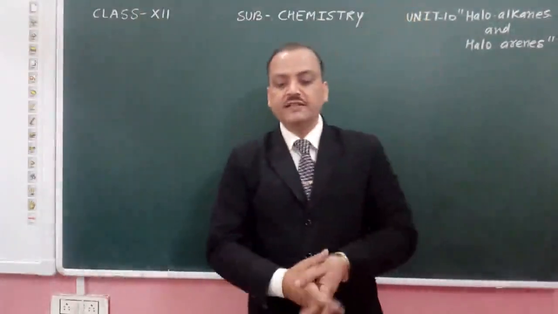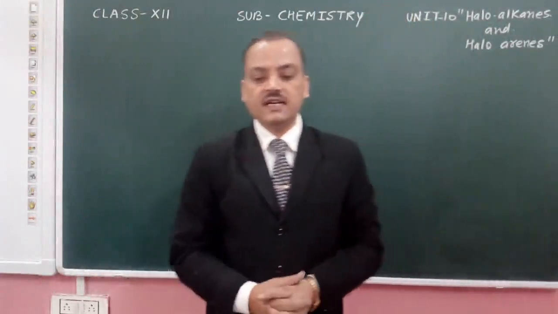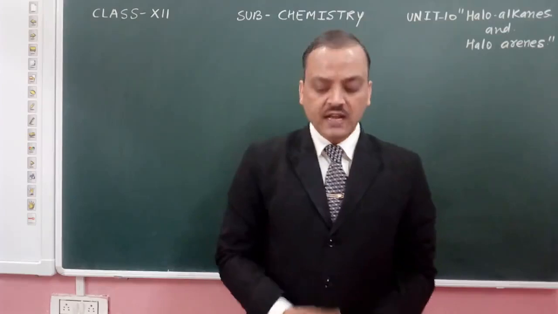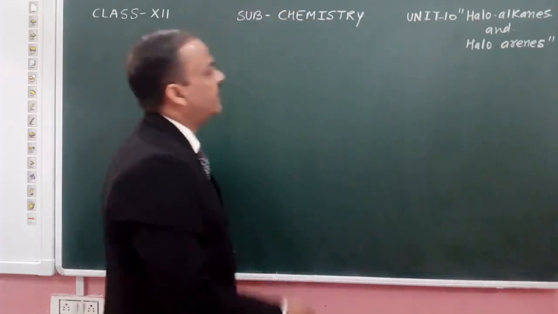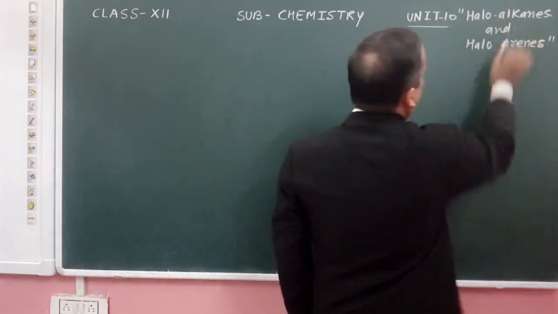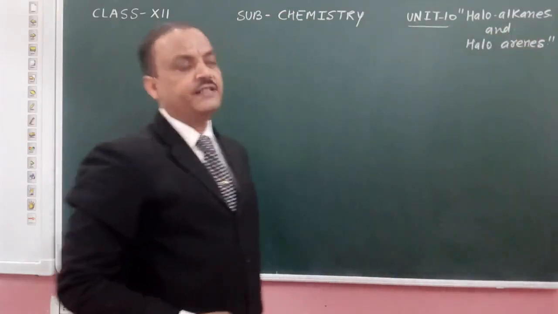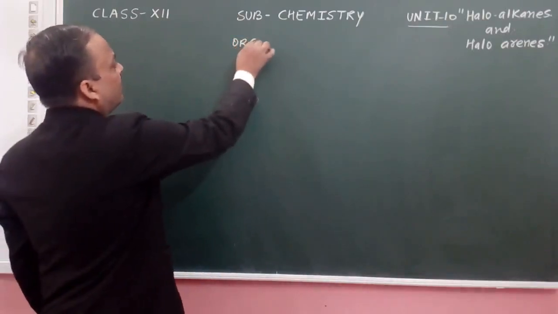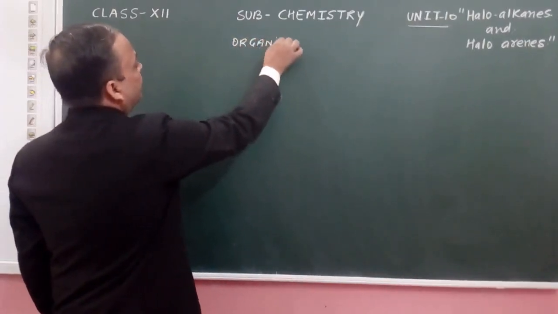Good morning, students. In today's class, we are going to start a new unit, unit number 10, named Haloalkanes and Haloarenes. Basically, we are going to start the organic part of our syllabus.